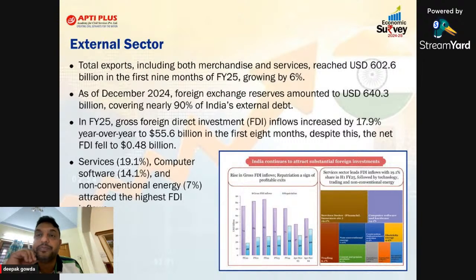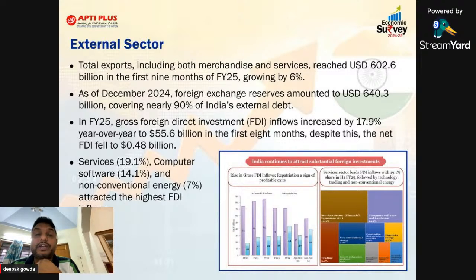this type of data. And obviously, everyone knows that India will receive more foreign investment, mainly from which sector? Service sector. And second is computer software. This time they did not mention the state. The state which received the highest investment is Maharashtra. That is a common thing. Even this year it is Maharashtra only. Highest foreign investment is coming from Maharashtra only.